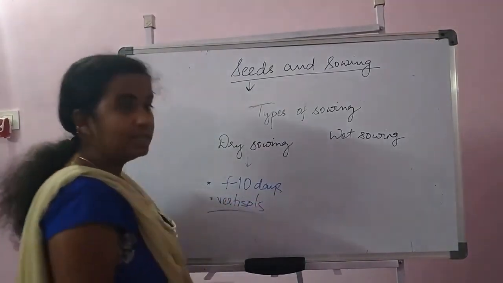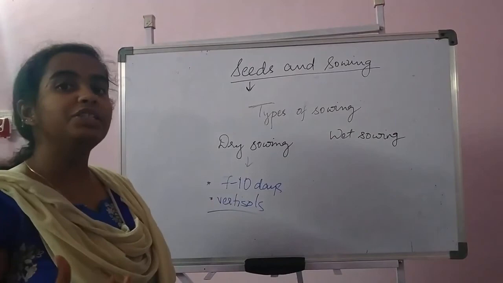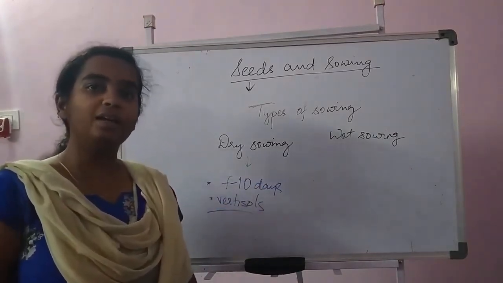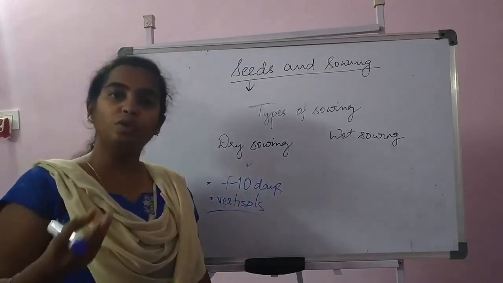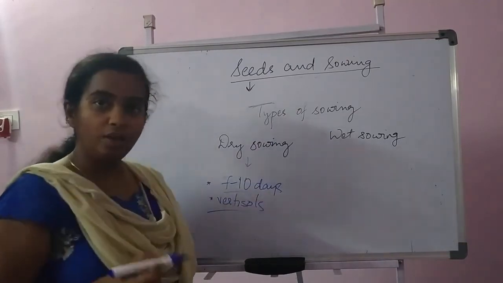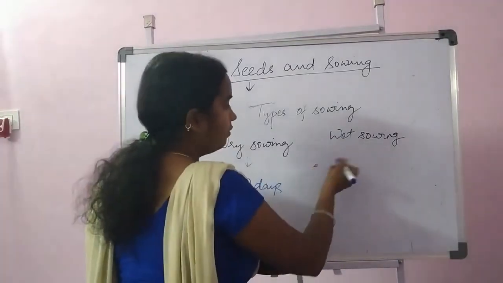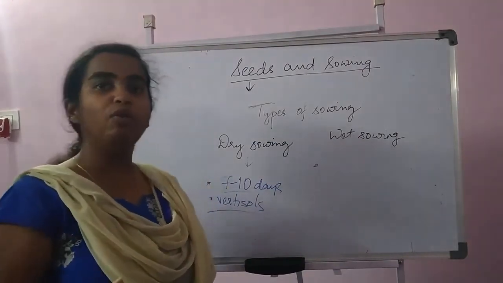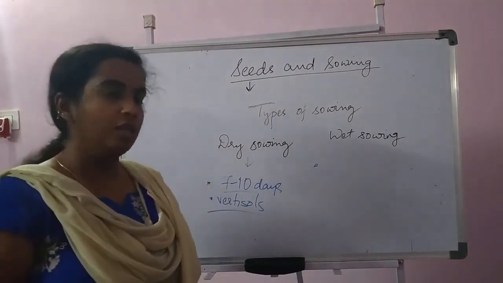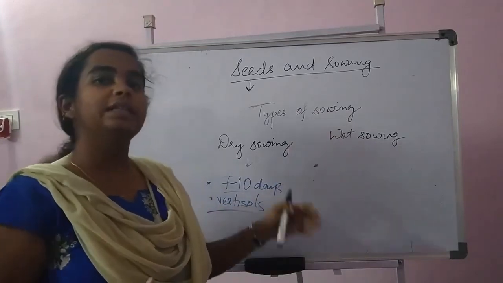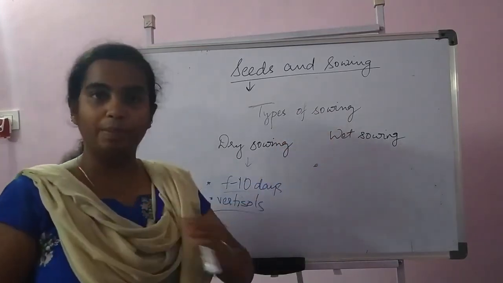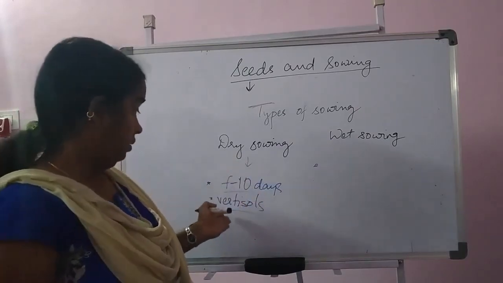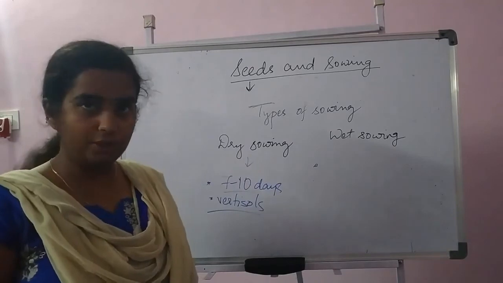Vertisols, this order has black cotton soils, and the water holding capacity of such soils is very high. Because of that condition, the residual moisture of the soil is used for sowing of the seed. And next is wet sowing. Wet sowing is when we give the irrigation or when rainfall comes, and then we go for the sowing. So this is wet sowing. This is majorly followed, but dry sowing is majorly taken up in wordlist also.